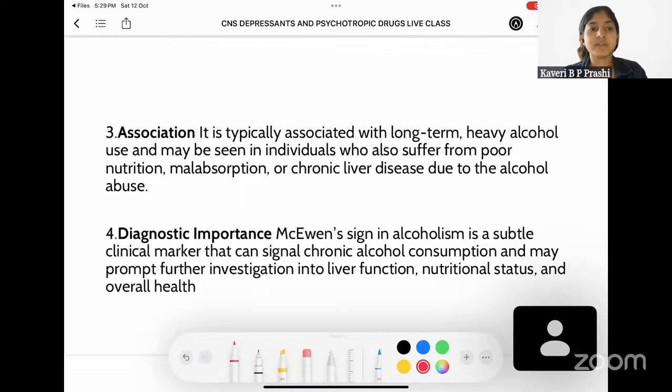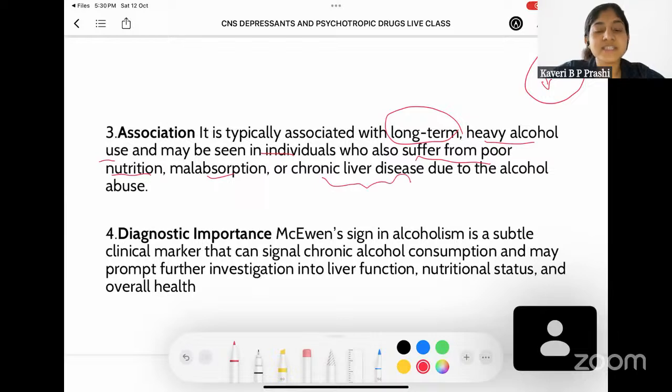Now, coming to the association of this patch along with alcohol, it happens in those people who tend to be drinking alcohol for a very, very long term, all these heavy alcohol users, and in individuals who have poor nutrition. Because in alcoholics, by default, all your nutrition reserves are going to be less. Apart from this, if your diet is not good, that could be one of the causes for developing McEwen's sign. Other reasons would be malabsorption, so that there will be vitamin deficiency, also chronic liver disease when alcohol cannot be metabolized properly. So all these are the causal factors for development of McEwen's sign.